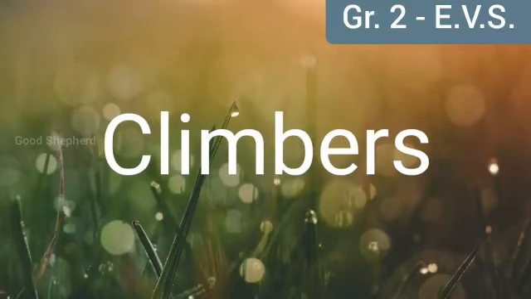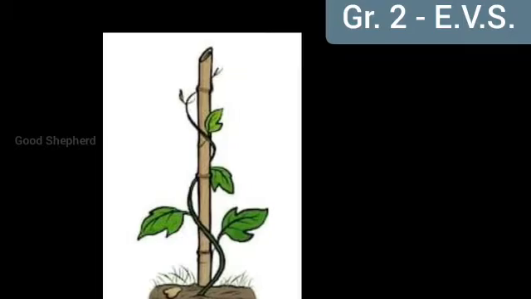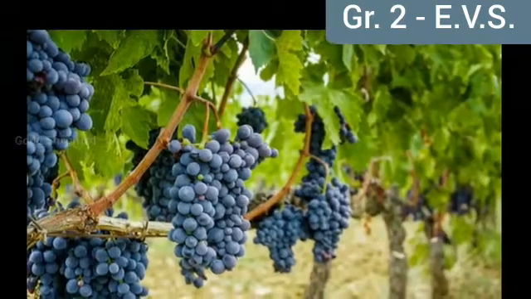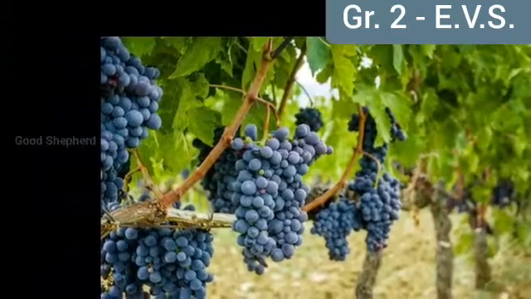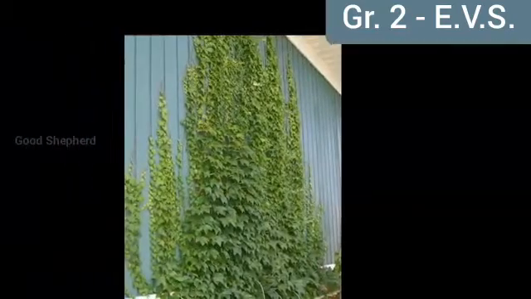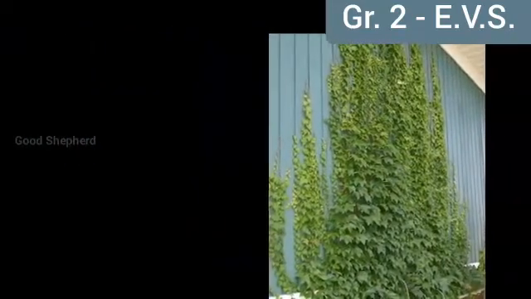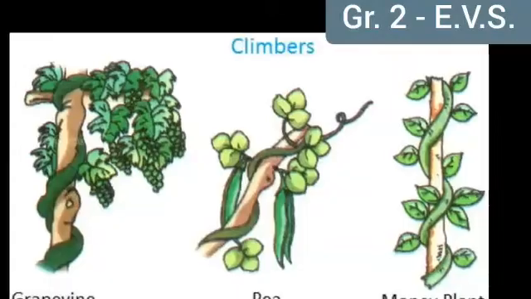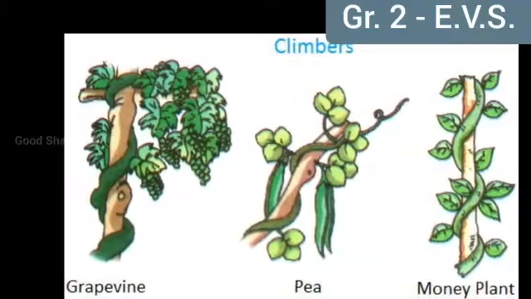Climbers. Some plants have weak stems and cannot stand straight. Some of these plants climb using support such as wall, rocks and sticks. They are called climbers. Example: money plant and grape plant.